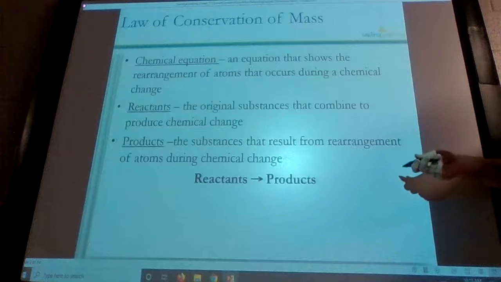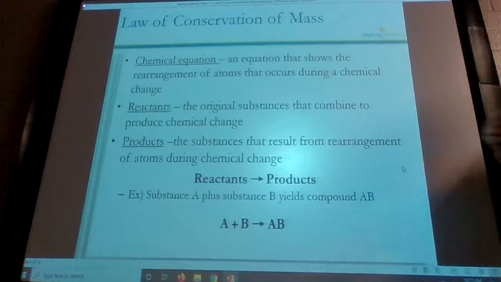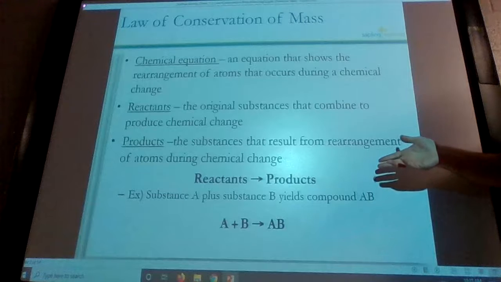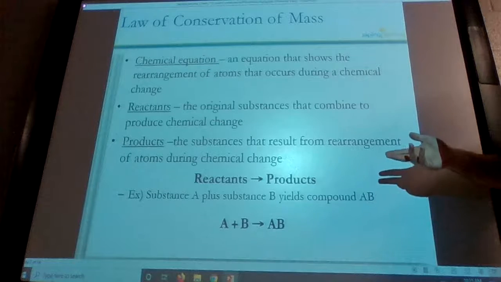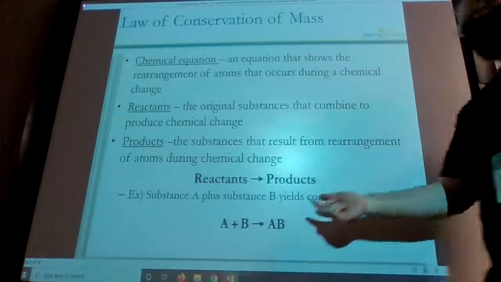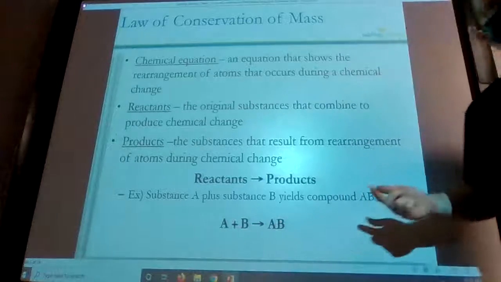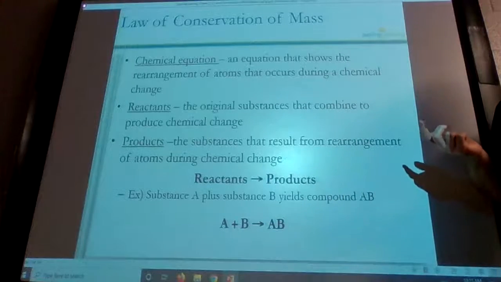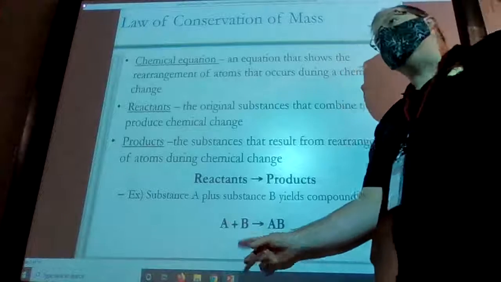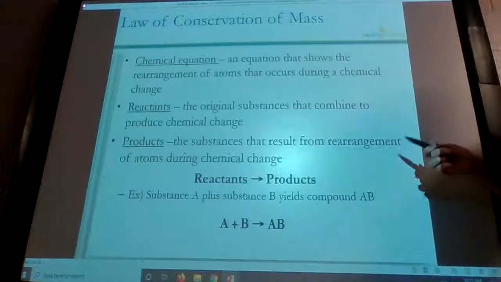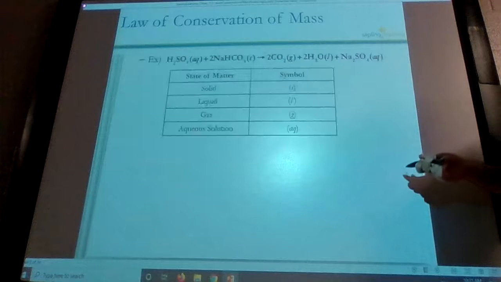You can't undo a chemical reaction, at least not in the way that you think. So here's just a generic example. Instead of using real chemicals, they just use letters. So they have A plus B is equal to AB. So I take the chemical A, add the chemical B, and whatever they combine creates a new product called AB.